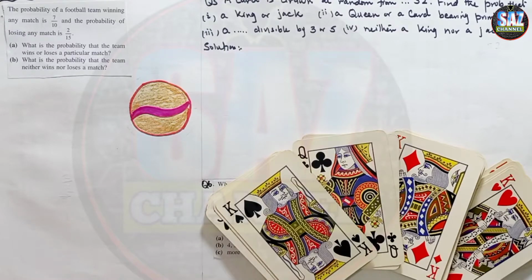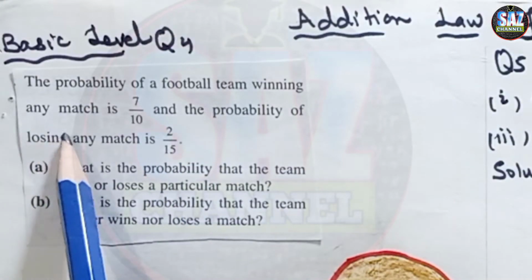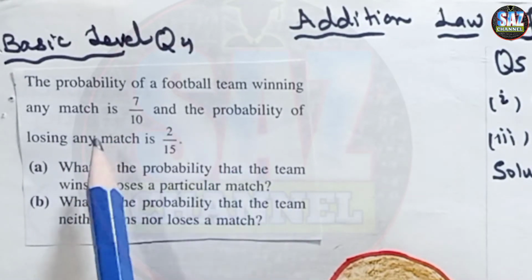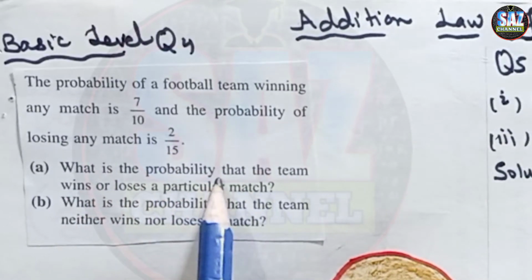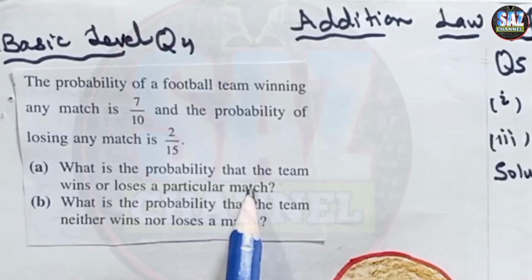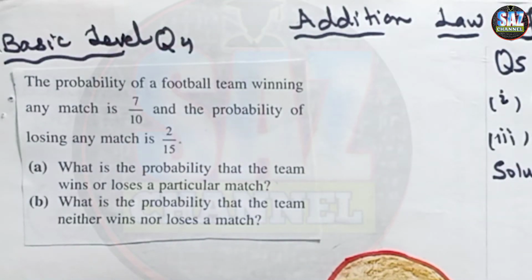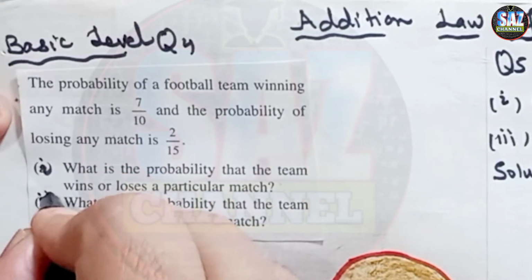Question 4 says, the probability of the football team winning any match is 7 by 10 and the probability of losing any match is 2 by 15. What is the probability that the team wins or loses the particular match? Or the second part is the team neither wins nor loses the match. Okay, so let's begin the solution. This is the first part and this is the second part.